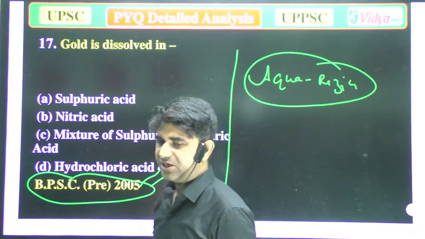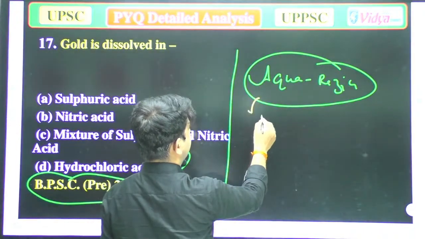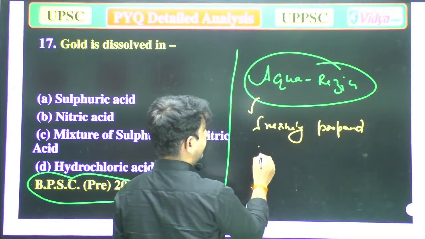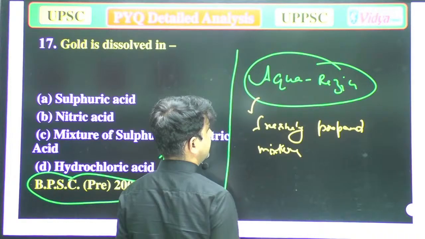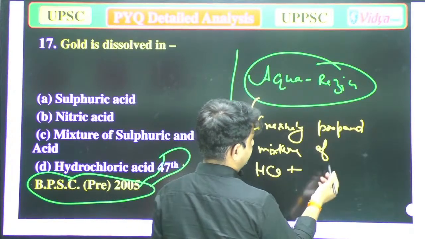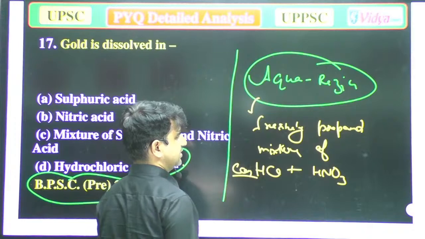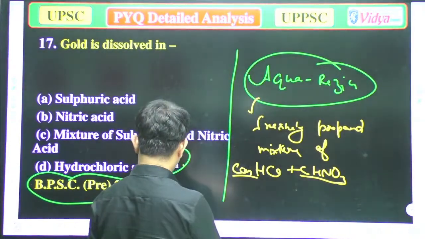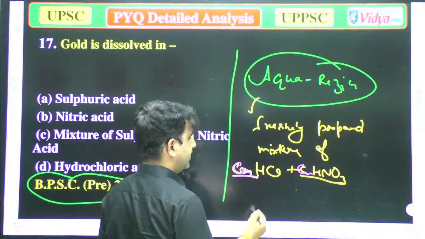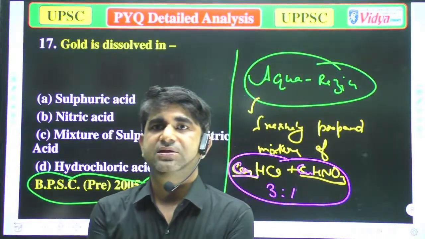When someone asks you about aquaregia, I don't know the Hindi of aquaregia. So aquaregia is a freshly prepared mixture of HCl and HNO3, that is, concentrated hydrochloric acid and concentrated nitric acid, and the ratio is 3 to 1, which is known as aquaregia.